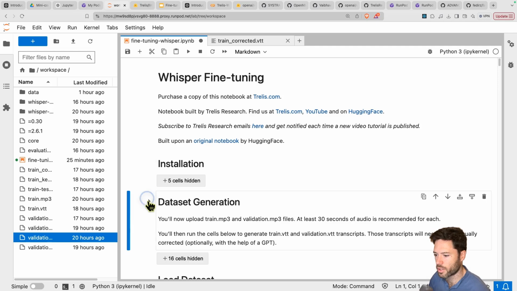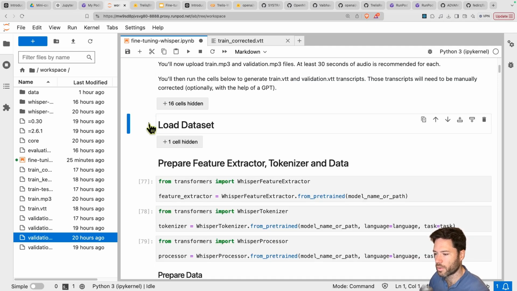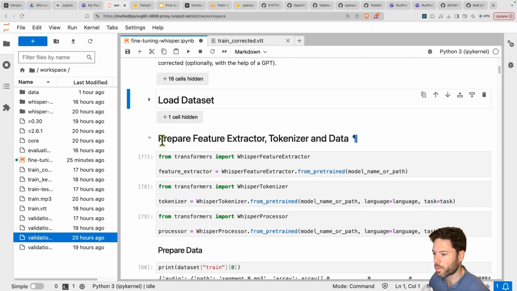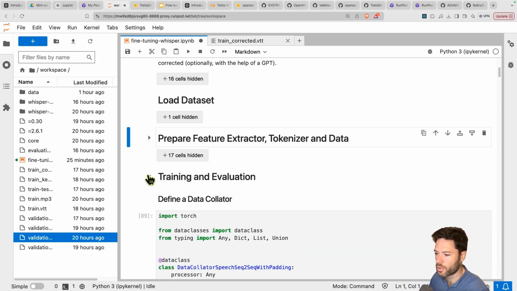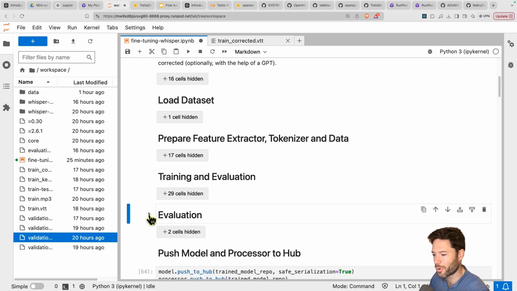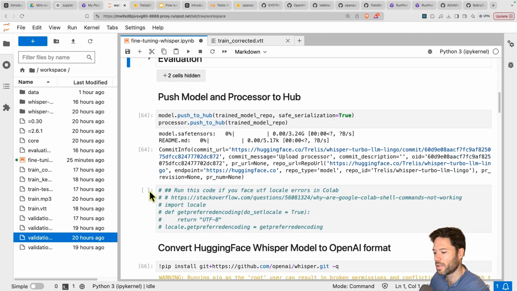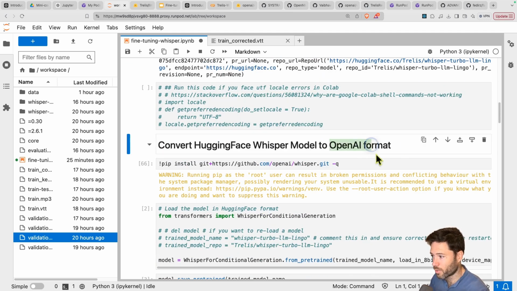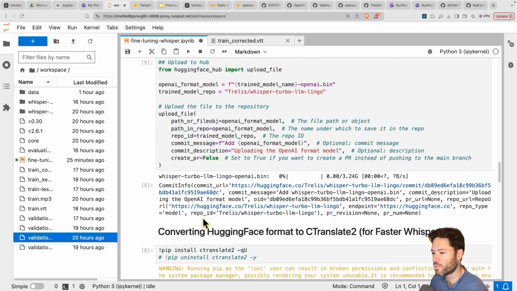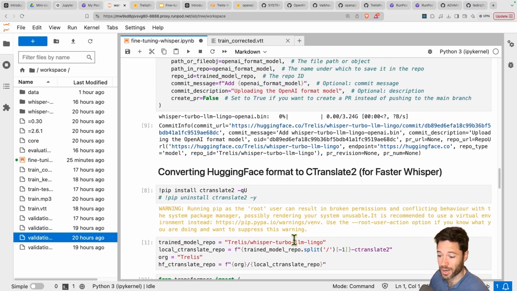We've got the installation, dataset generation. Then we'll push the dataset to Hugging Face Hub, load it. Then we'll prepare the dataset so that it's in the right format for training. And then we're going to run the training. Then we'll evaluate performance. Then we'll push the model to Hub in Hugging Face format. And then additionally, we'll push it in OpenAI format, so it works with the Colab notebook I showed you earlier, this one here. And then we'll push it in CTranslate2 format, which is necessary for Faster Whisper.